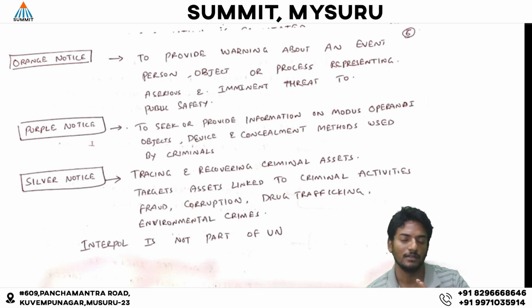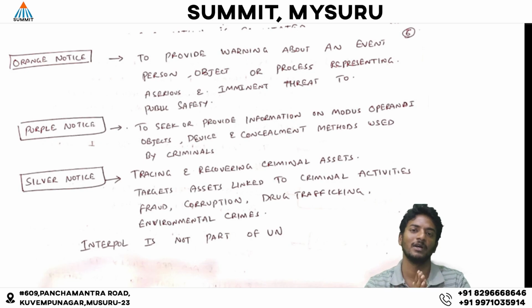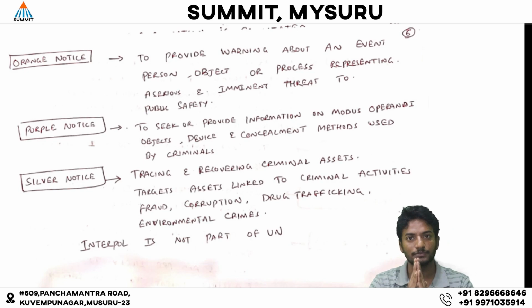To avoid the territorial jurisdiction of that country, the offenders who earned money through criminal activities like fraud, environmental crimes and drug trafficking have purchased properties in other countries. So to recover those assets and properties, this silver notice has been issued. These are the notices that are issued by Interpol.